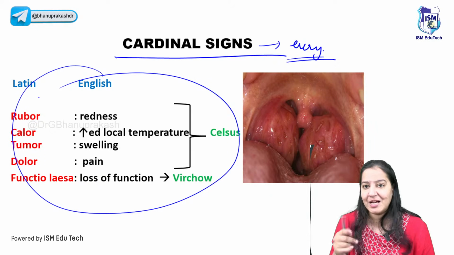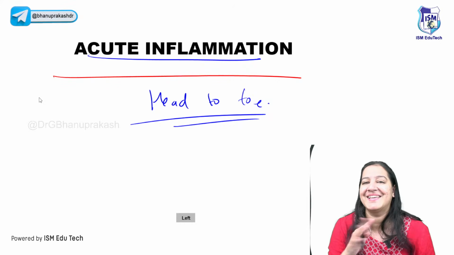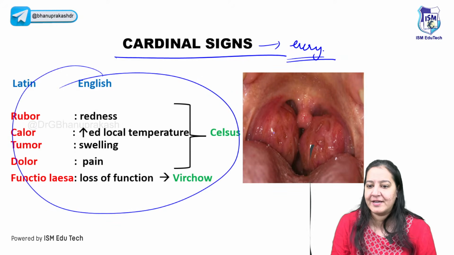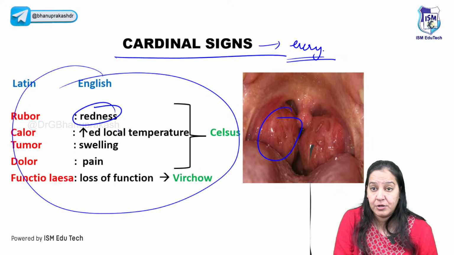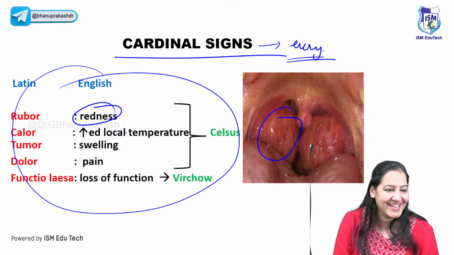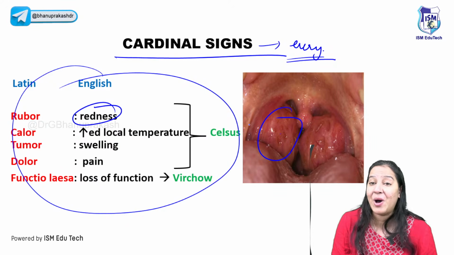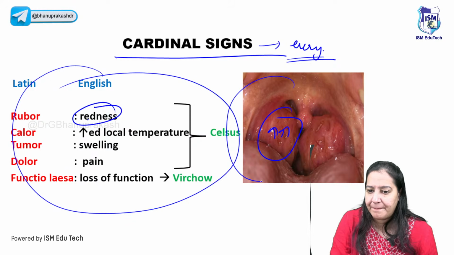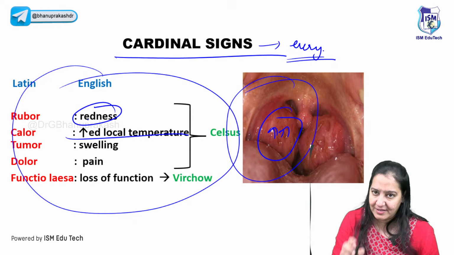So imagine, the best example is tonsillitis. Acute reminds me of tonsillitis. Easy to remember, right? We have experienced it. So whenever I have tonsillitis, my tonsil becomes red. Yes, your tonsil also becomes red, I guess, during tonsillitis. So during tonsillitis, the organ becomes red, right? So the temperature of the tonsil is more as compared to the surrounding temperature. Right, the temperature is more.